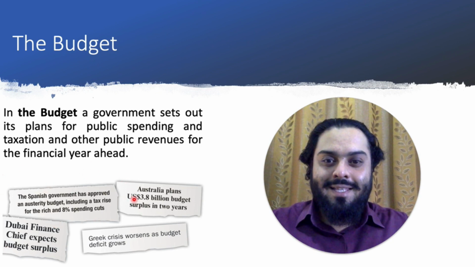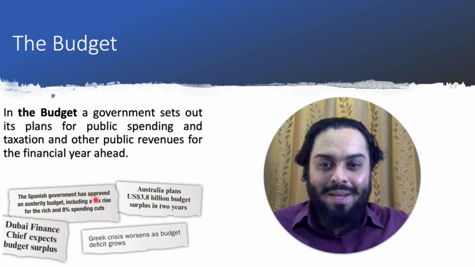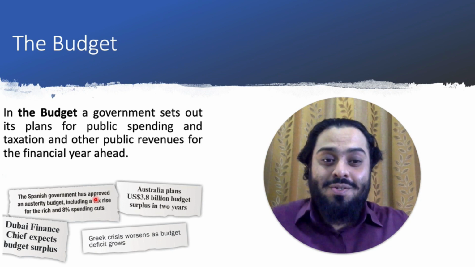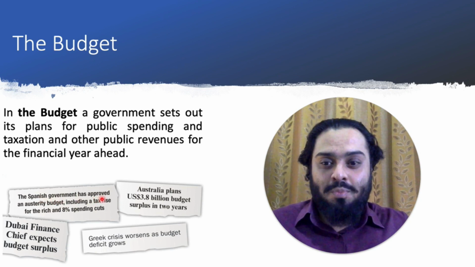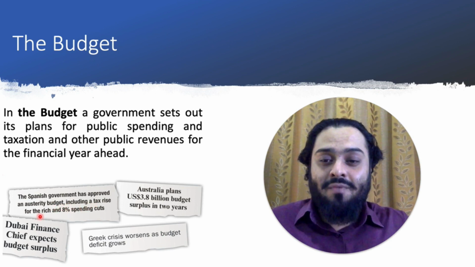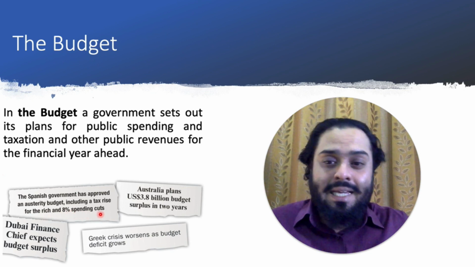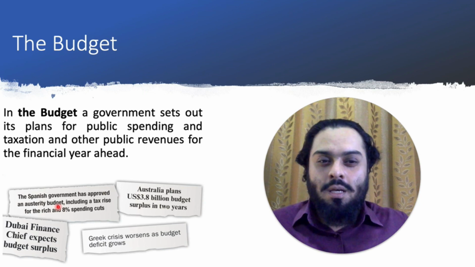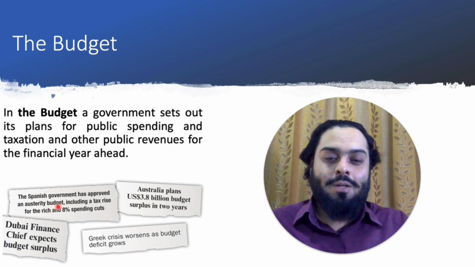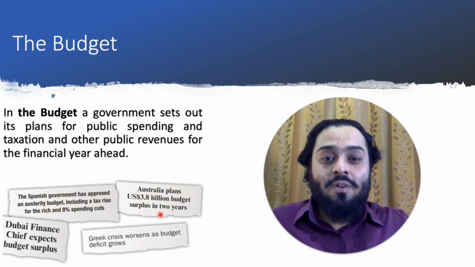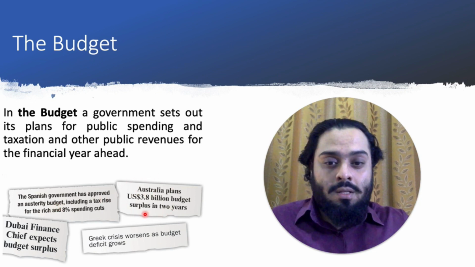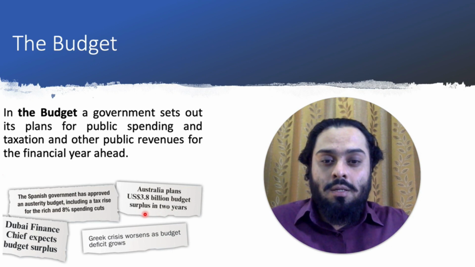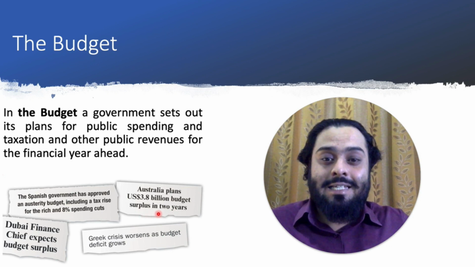Over here we can see some examples of government budgets and changes in the budgets. For example, the Spanish government has approved an austerity budget, including a tax rise for the rich and an 8% spending cut. An austerity budget is a budget where the government is trying to cut their spending. Usually it would be some sort of contractionary fiscal policy. And over here you see Australia plans a 3.8 billion US dollar budget surplus in 2 years.